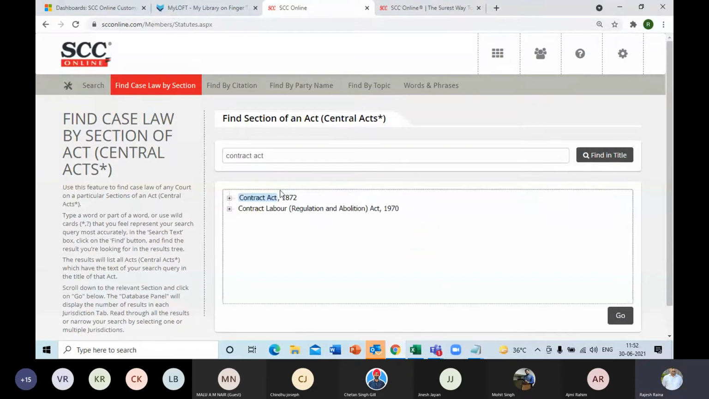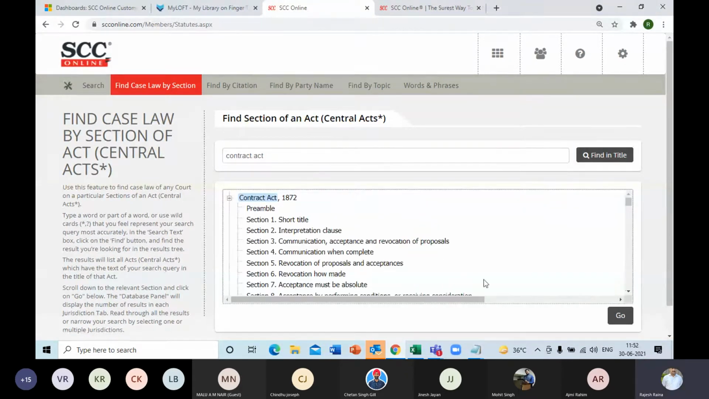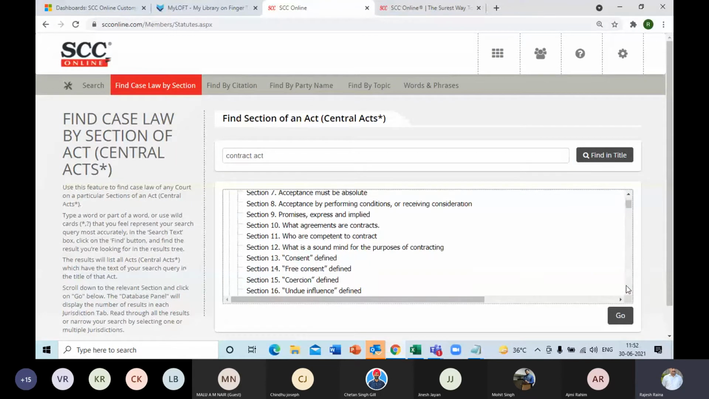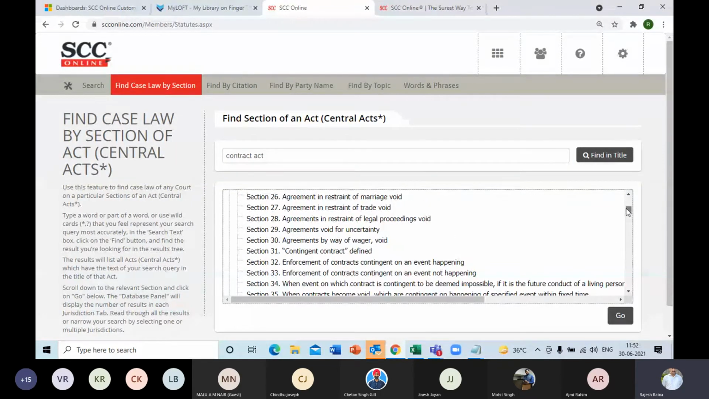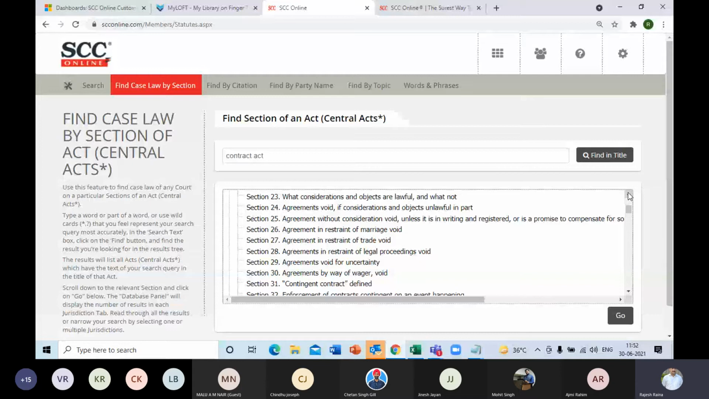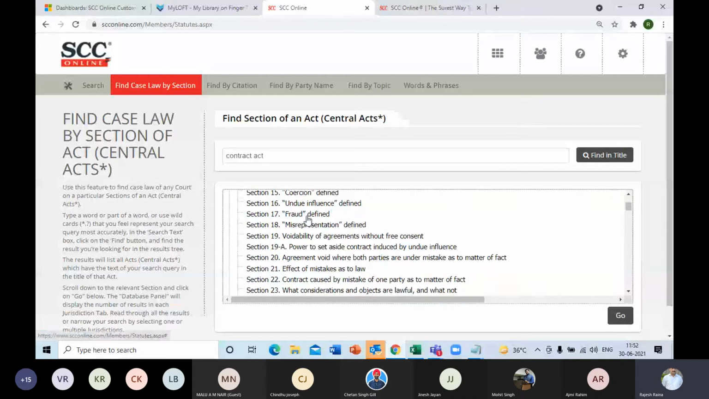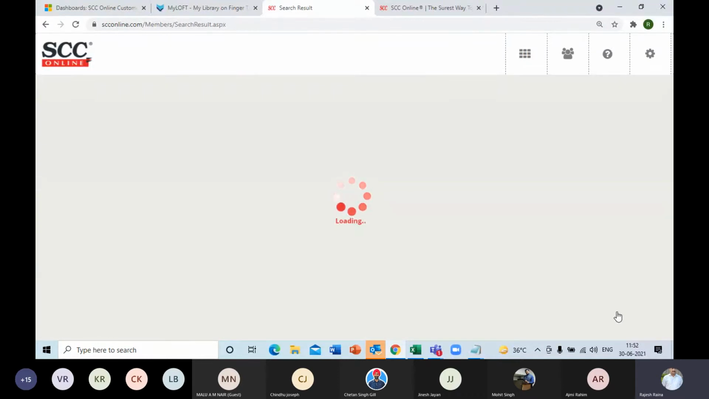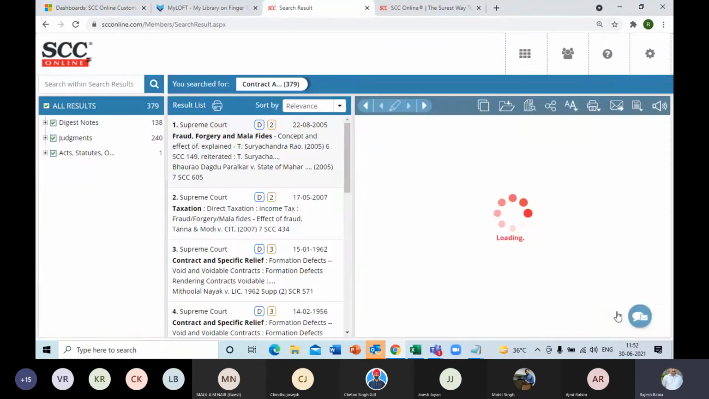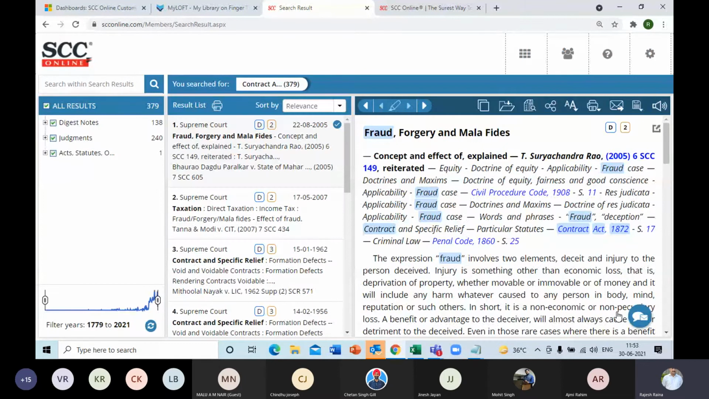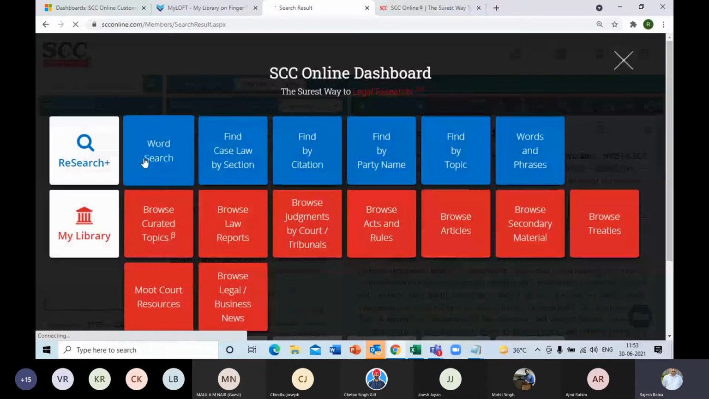Once you do that, you get the Principal Act. You scroll down, you get the section list, and you select the particular section you want to retrieve. So for example, in this case, section 17, you click on the go button, and I'll get the judgments and the digest notes on section 17 of the Contract Act. Right. Now, let's move back to the dashboard and come back to the word search.